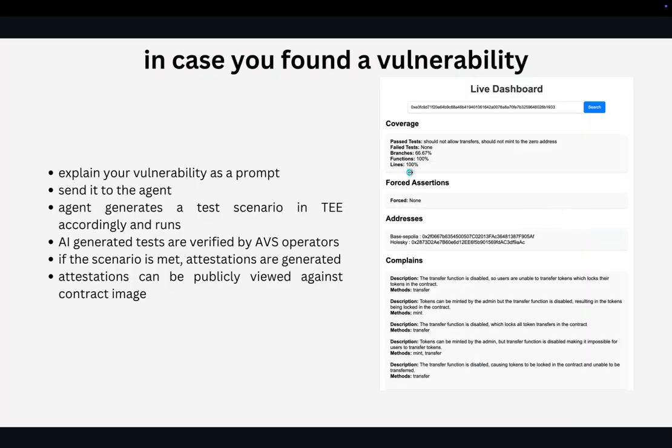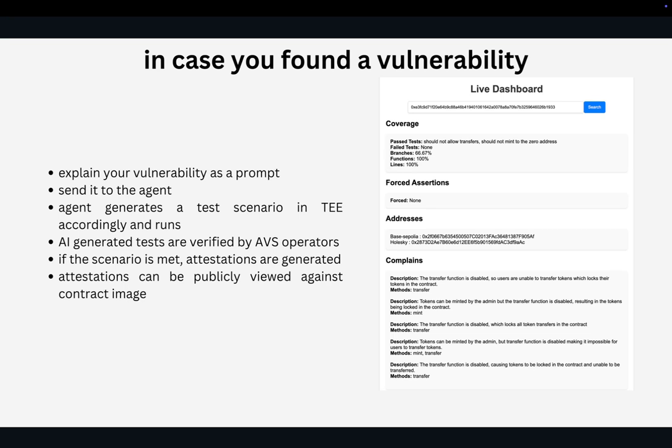Next, in case you find a vulnerability while interacting with a contract, how will you work with it? You can simply explain your vulnerability as a prompt. Like in the case of that ERC20 smart contract, we have a vulnerability agent in which you can give a prompt that your tokens have been locked and you can't transfer them out. After the agent gets it, it will decode it, and inside the TEE provided by the Lit protocol, it can generate a test scenario and run the test inside it.